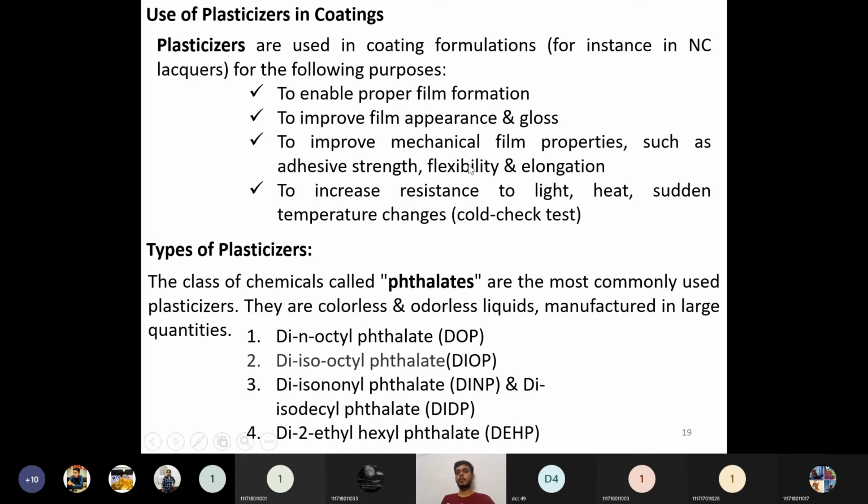The next one is to improve mechanical film properties such as adhesive strength, flexibility, and elongation. So the strength of the adhesion to the substrate and also the flexibility during application, its elongation will be very high whenever we are using these plasticizers.